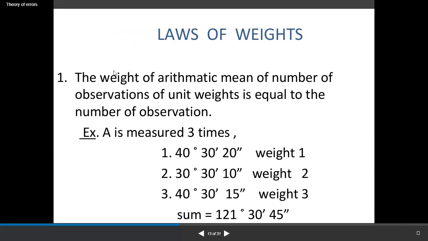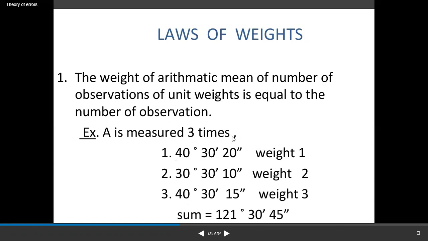First is the law of weights. The weight of the arithmetic mean of a number of observations of unit weight is equal to the number of observations. So A is measured three times.